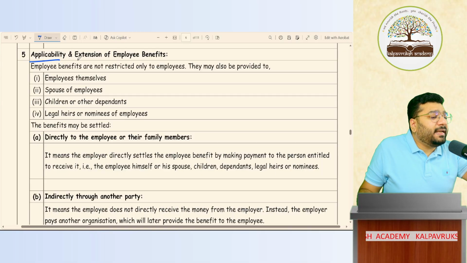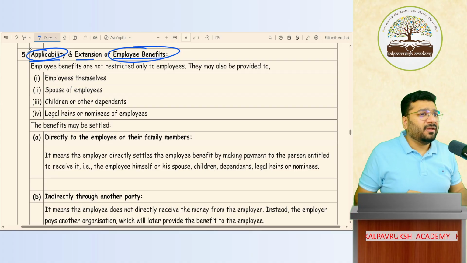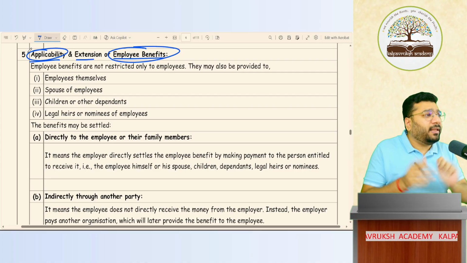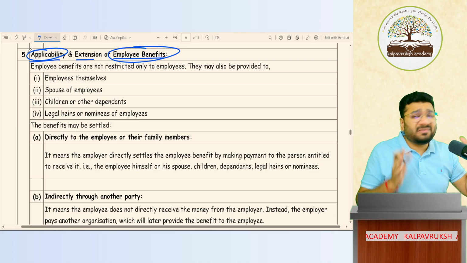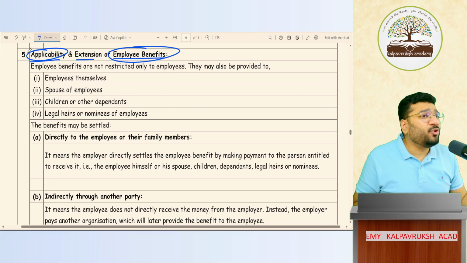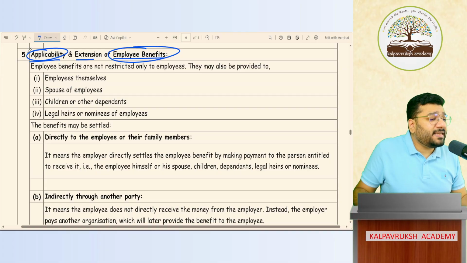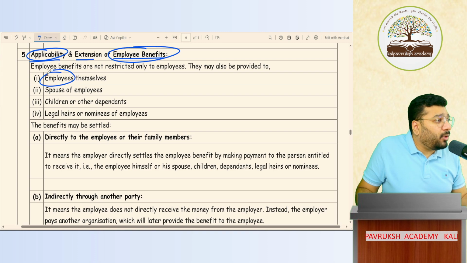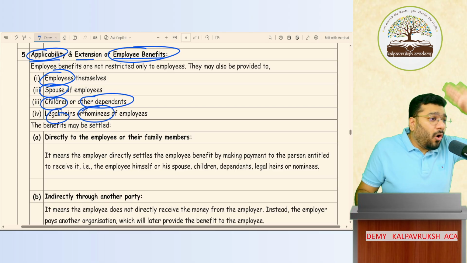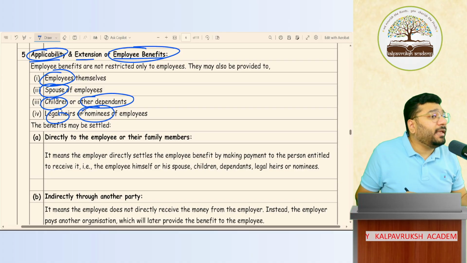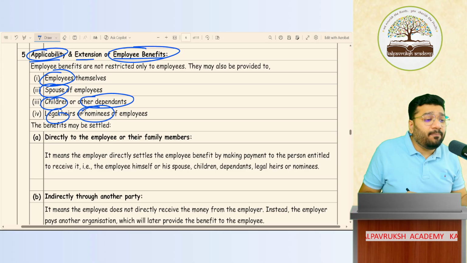Next is applicability and extension of employee benefit. This employee benefit is applicable to whom? Sir, only employees. If the organization gives any benefit to the employee, that is only considered employee benefit. Whatever benefit is given to the family members is not employee benefit. True or false? False. AS 15 says that whether you give such benefit to the employee or their spouse or their children or any other dependent people or to their legal heirs and nominees, all of that is considered employee benefit.